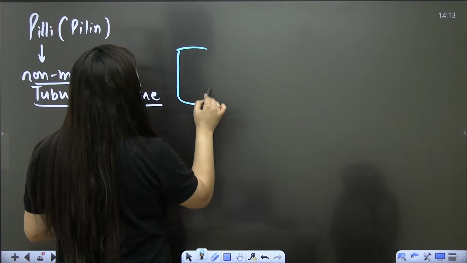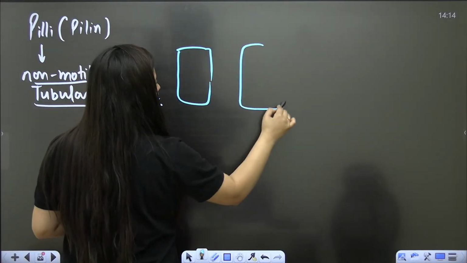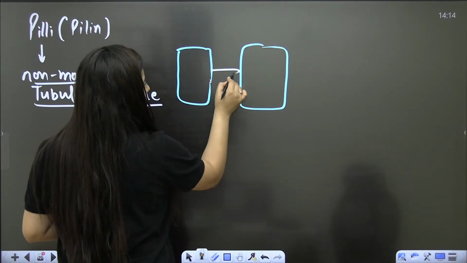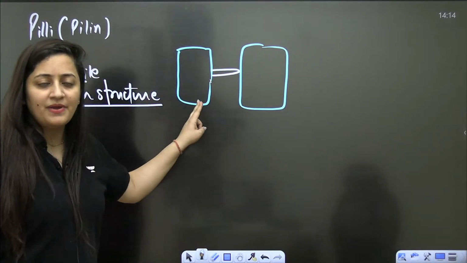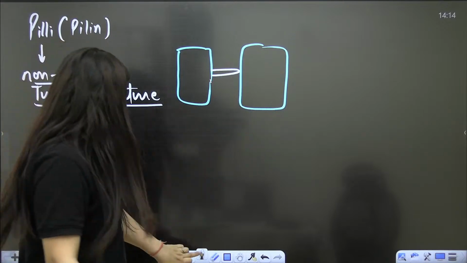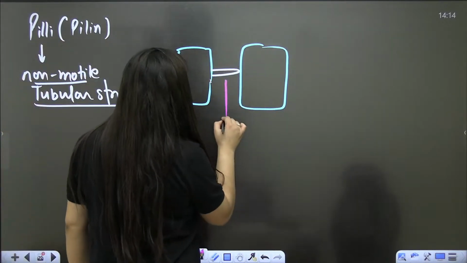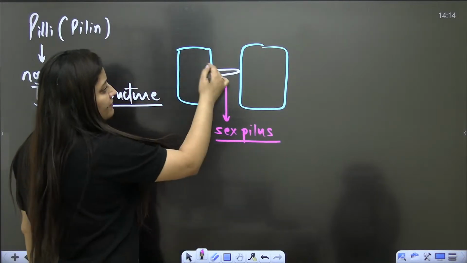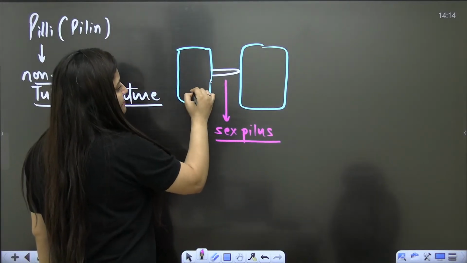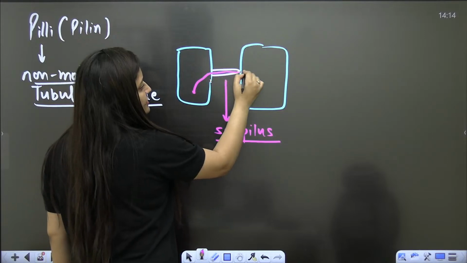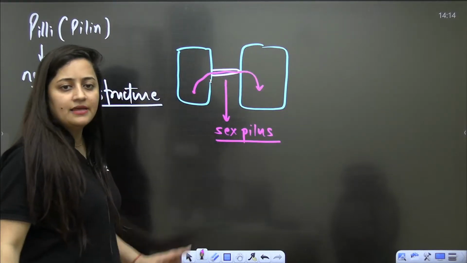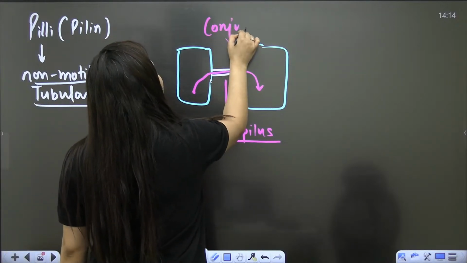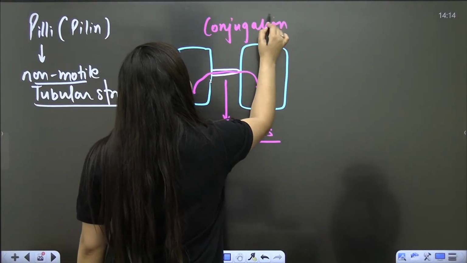Let's say this is one bacteria and this is another bacteria. This bacteria can have a tube-like structure which will help it get attached to the other bacteria, and we call it sex pilus. With the help of this tube-like structure, this bacteria can pass its DNA to the other. So it is basically conjugation in bacteria.